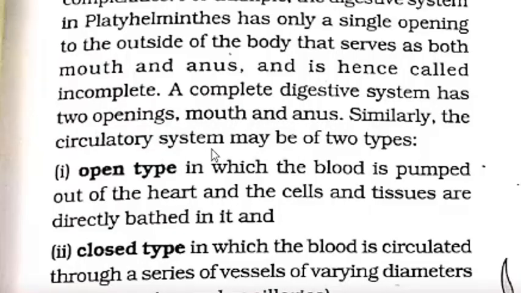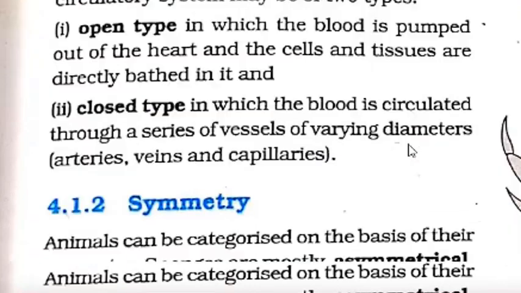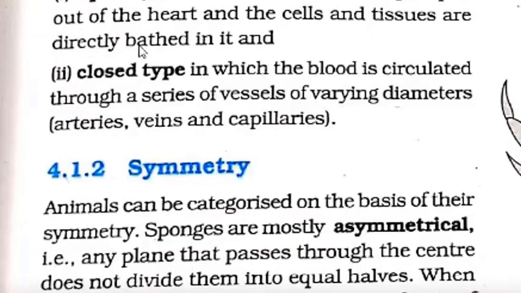Similarly, the circulatory system may be of two types. But before going to this circulatory system, we have to understand that when we are discussing this body plan, there is the cell aggregation type in the case of sponges. Then we can call that the digestive system incomplete, as we told.